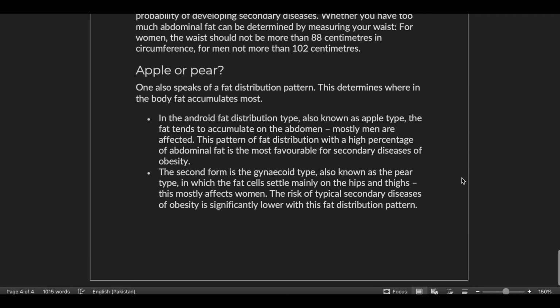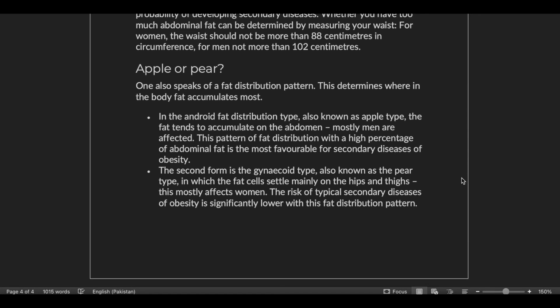Apple or pear. One also speaks of a fat distribution pattern. This determines where in the body fat accumulates most. In the android fat distribution type, also known as apple type, the fat tends to accumulate on the abdomen. Mostly men are affected. This pattern of fat distribution with a high percentage of abdominal fat is the most unfavorable for secondary diseases of obesity.